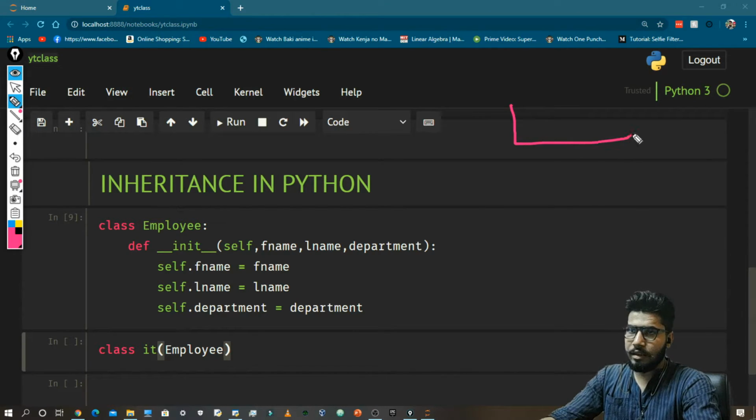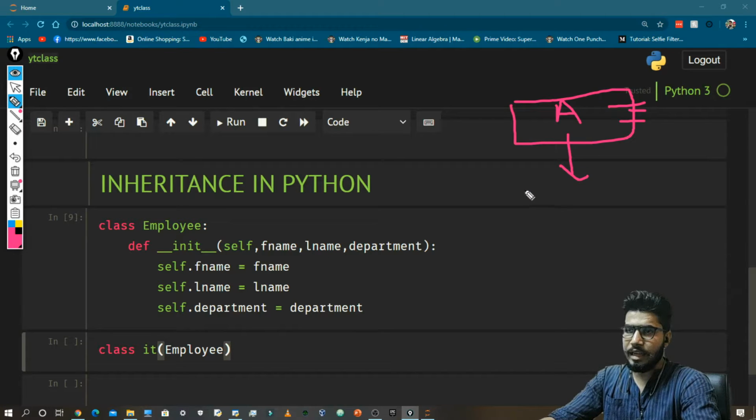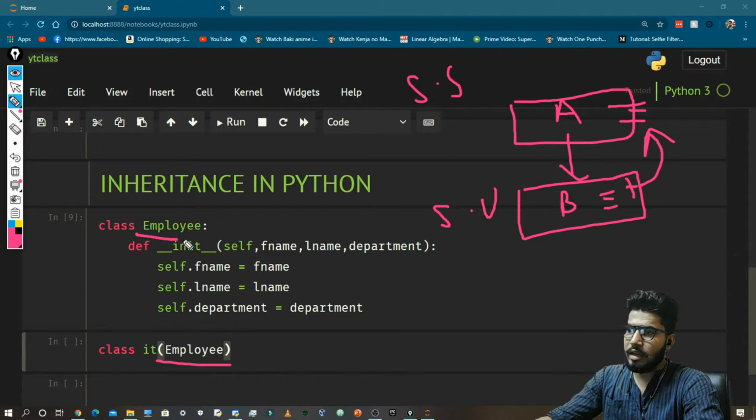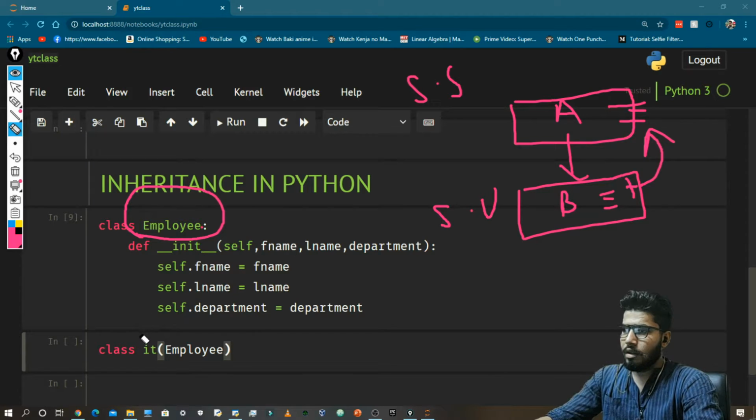So guys, let's say class A has some features, and we inherit it to some class B. So B will have its own features, plus B will have the features of A, and this class will be called the superclass, and this class will be called the subclass, or you can say parent class, child class. There are many names. By this we are defining that all the features of the employee class will also be inherited to the IT class. Okay, now let's just move on.